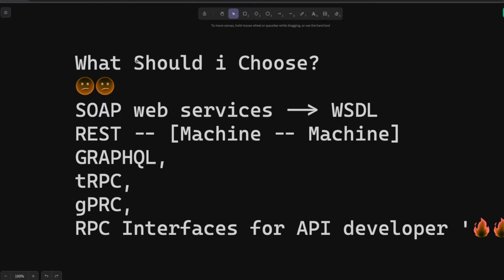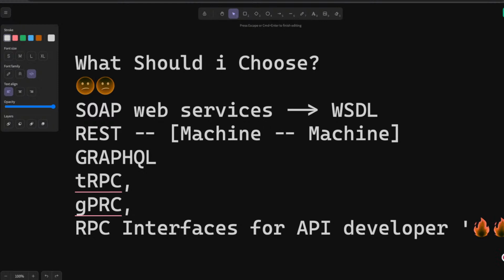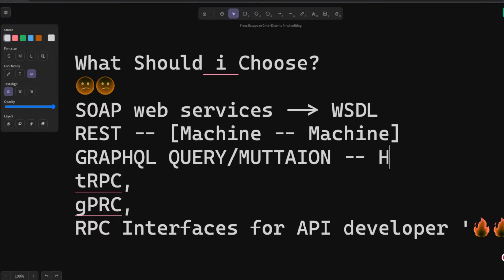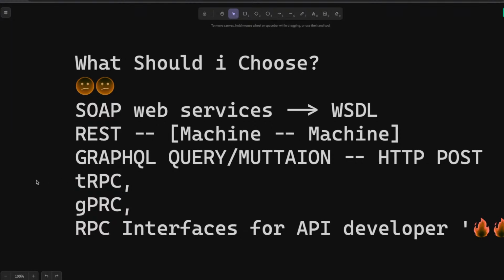And then we have GraphQL. GraphQL is built on top of REST only, and it has lots of advantages. Let's say when you have traffic coming from low bandwidth devices, then you can use GraphQL, because in GraphQL you can decide what data you want from the server. You can still consider it a REST API, because you are sending a request as an HTTP POST, and you are sending a query or mutation to the server. It is based on these two things, query and mutation, over HTTP POST. You are still using the same HTTP protocol.